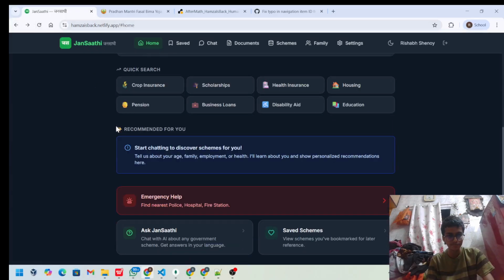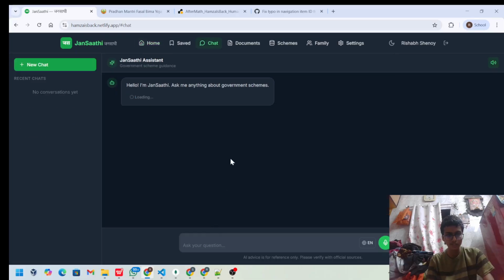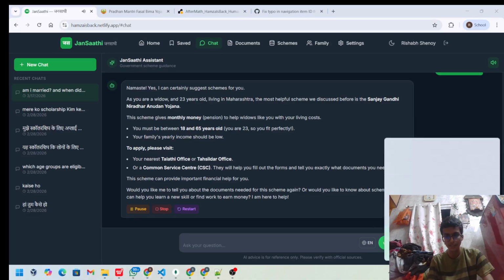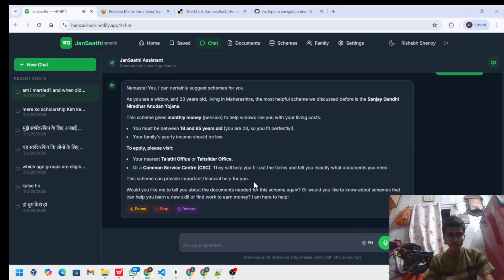And let me just check out the chat application. Hello. Namaste. Yes, I will enable the voice. I can certainly suggest schemes for you. As you are a widow and 23 years old, living in Maharashtra, the most helpful scheme is the Sanjay Gandhi Niradhar Anudan Yojana. This scheme gives monthly pension to widows like you. We discussed before that this is text to speech. You can pause it, you can resume it, stop.